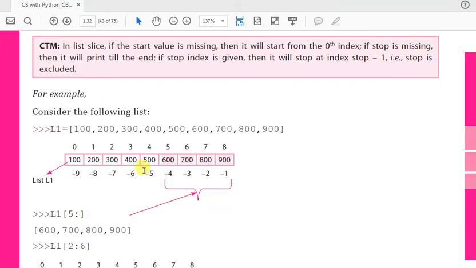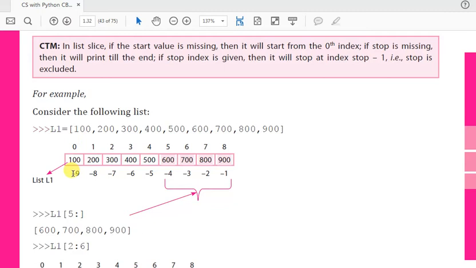Suppose one list has been created with items 100, 200, 300, 400, 500, 600, 700, 800, 900, with index numbers at each element: 0 position, first, second, third, and negative indexing is also used, so the last one is -1, -2, -3.